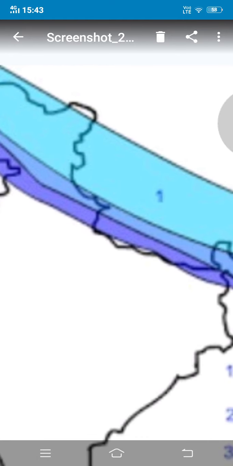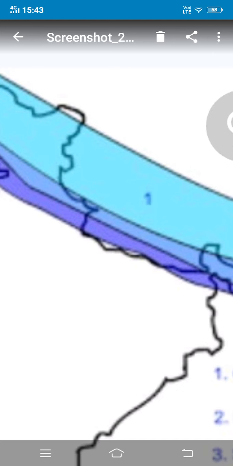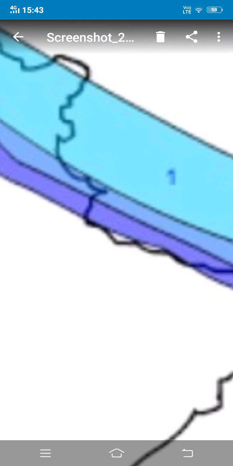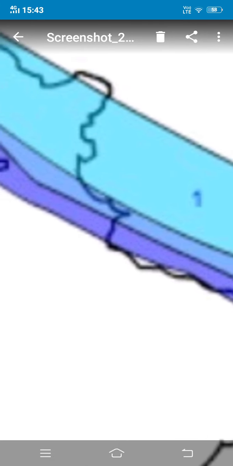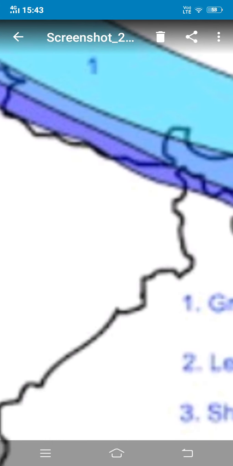Secondly, they are also not that high like Greater Himalayas. The peaks are not that high like Greater Himalayas. As it is lower in height compared to Himadri range, hence we call them Lesser Himalayas. And they are called Himachal because major part of this range is covering the state of Himachal Pradesh.